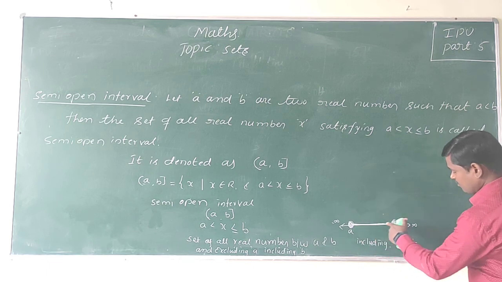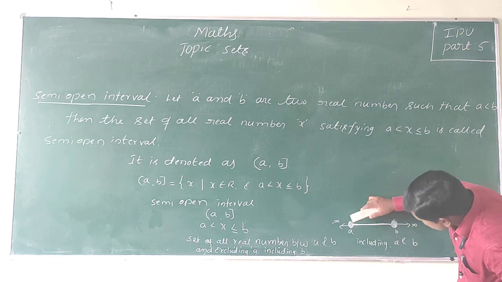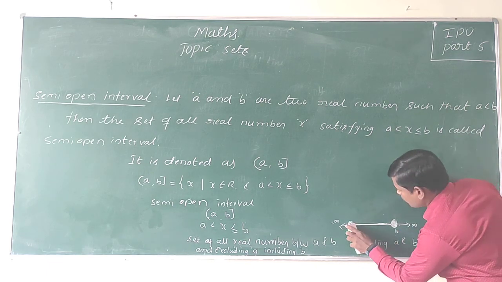It can also be represented on the number line. The set of all real numbers between A and B. Here I am taking an open circle.